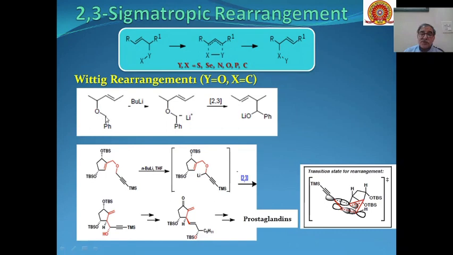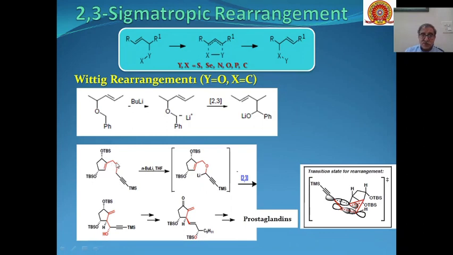Because of the presence of this oxygen, these protons are acidic and they will be removed by butyl lithium, and you will have a carbanion over here, and these will undergo 2,3 sigmatropic rearrangement, and we will get these products, and on hydrolysis these will give us enols as the product. So this is an example of Wittig rearrangement in natural products.